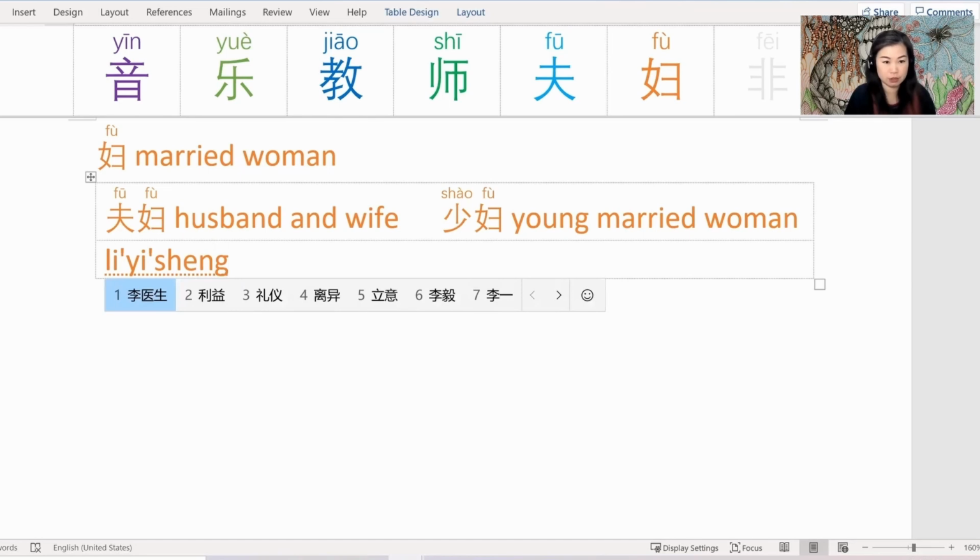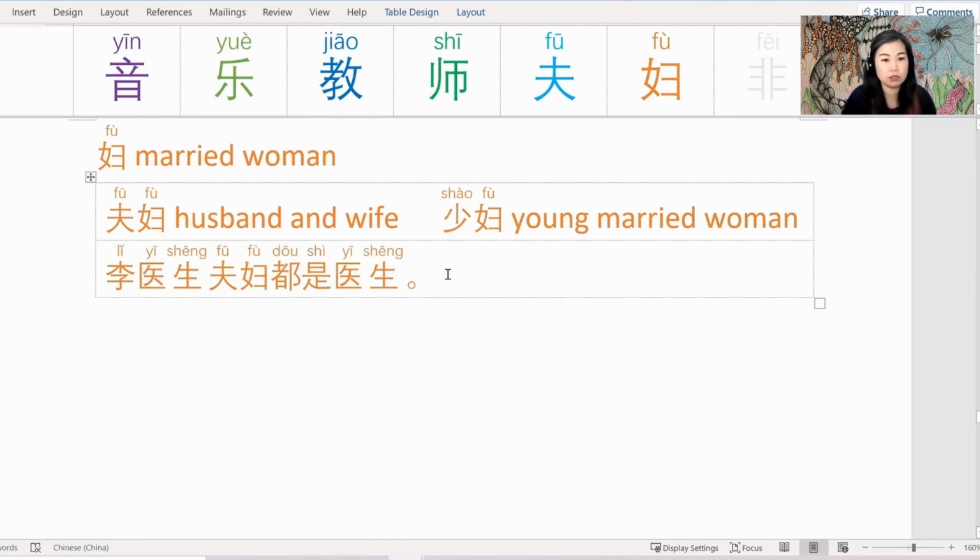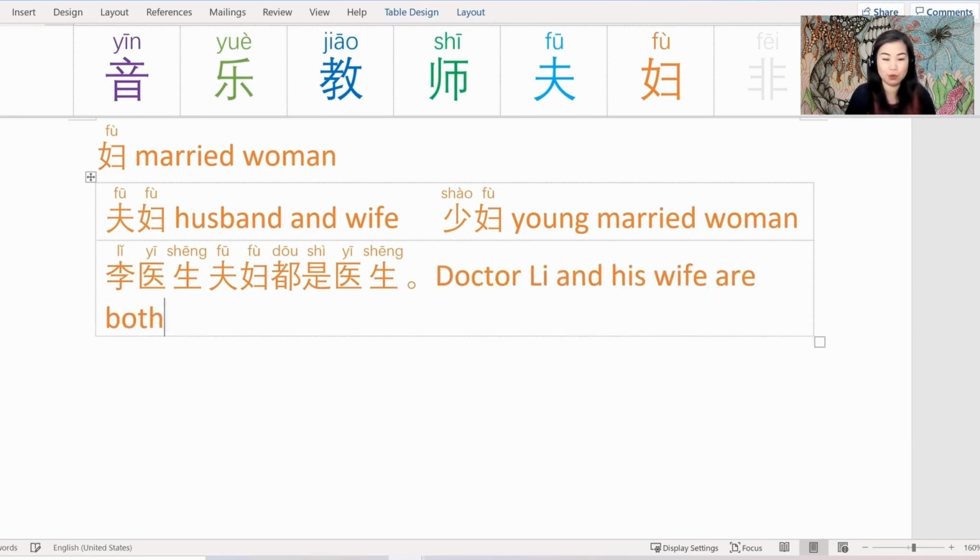Okay, let's make up a sentence and try to use 夫妇 and 少妇. 李医生夫妇都是医生。So what do you think that means? Dr. Lee and his wife are both doctors. Here I'm using 夫妇 to refer to the couple, Dr. Lee and his missus. In English you could say Dr. Lee and his wife, or Dr. Lee and Mrs. Lee. Both of them are doctors.